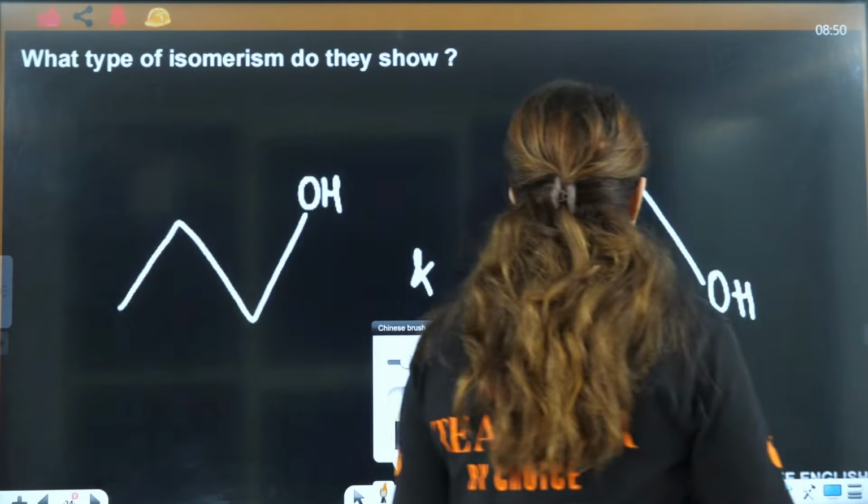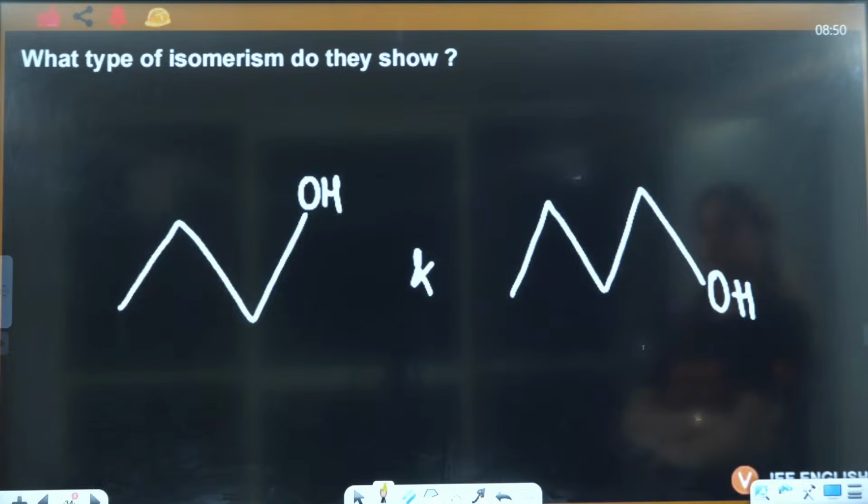Next is, okay, tell me about this one. Let me see who can answer. Firstly, please see whether the parent chain is same or not. Number of carbons in the parent chain, firstly you have to remember that. Number of carbons in the parent chain is what your first task is all about, right? Yes, everybody?